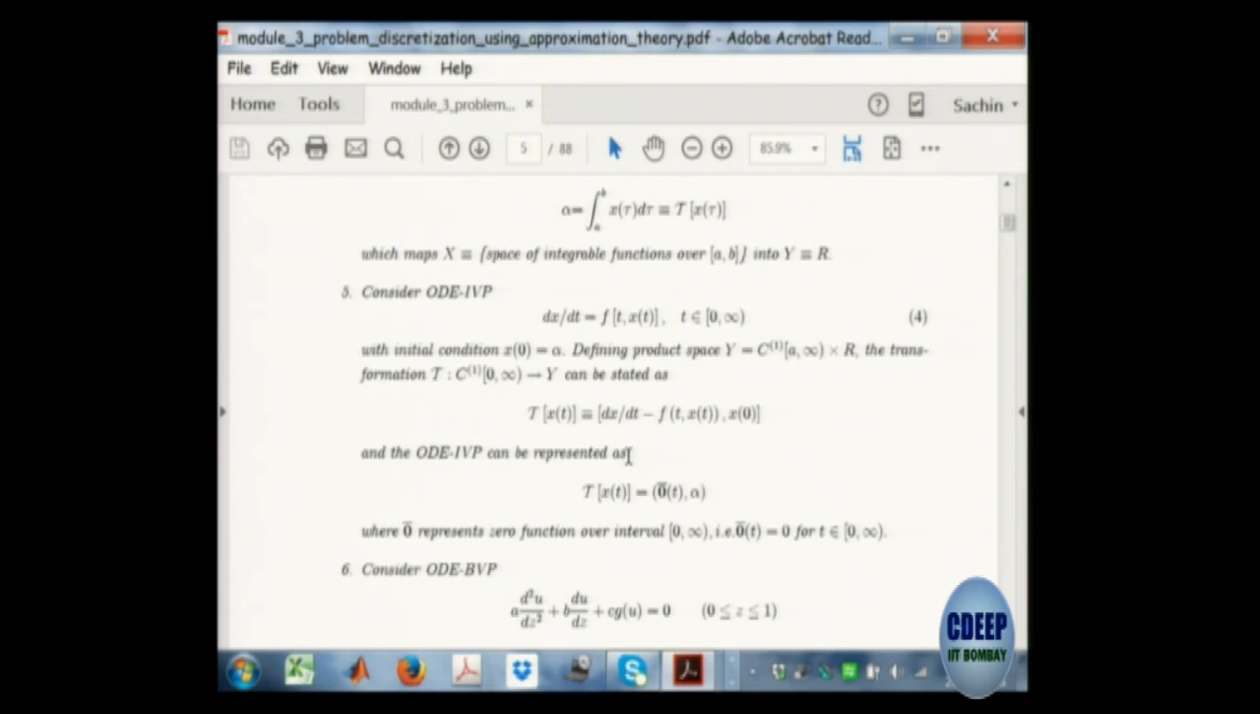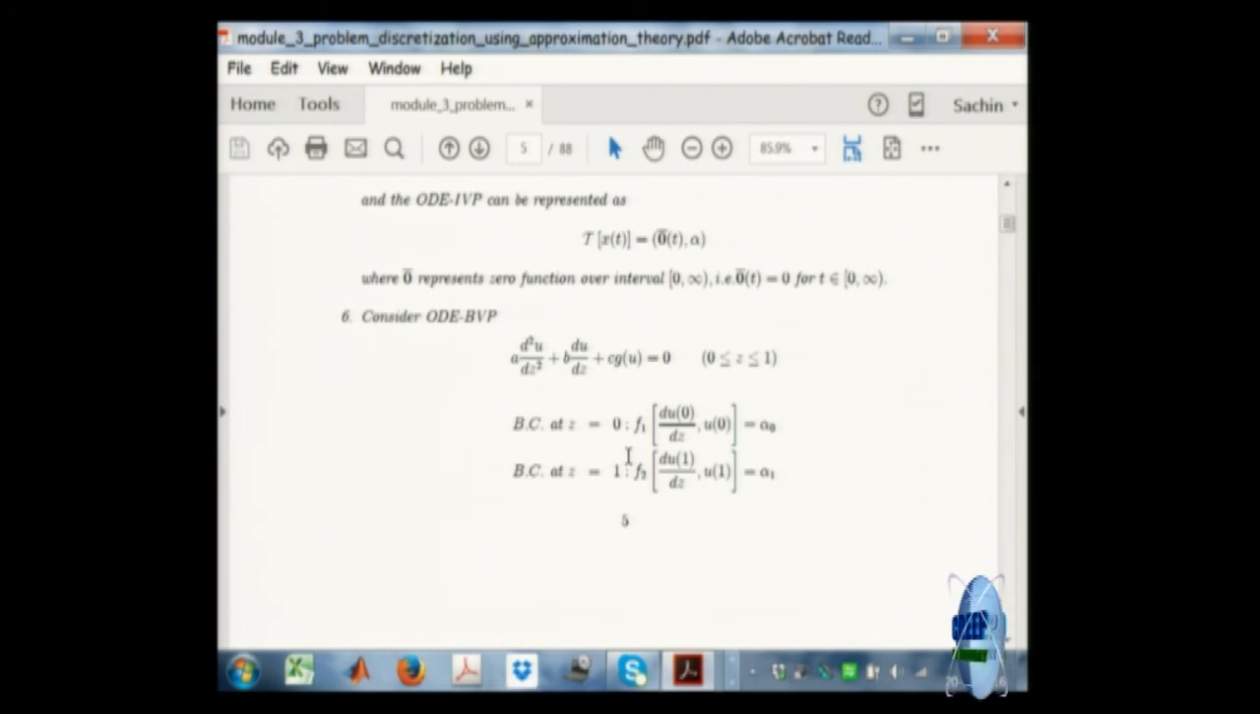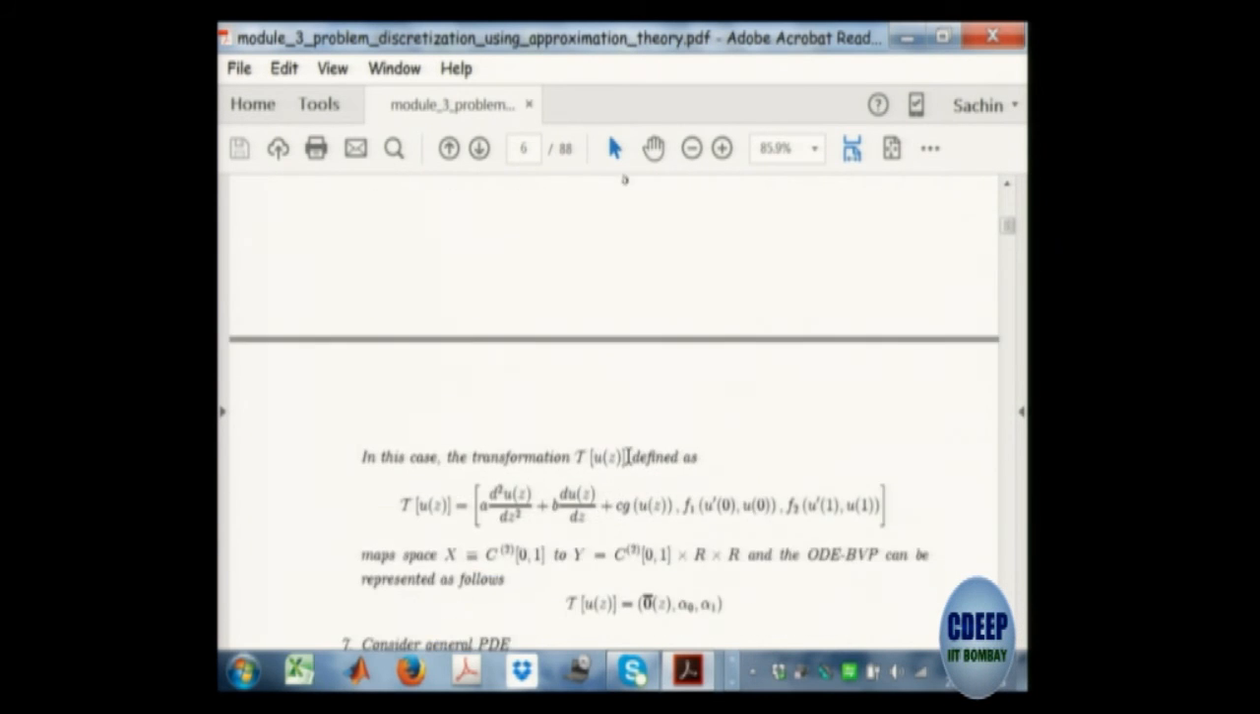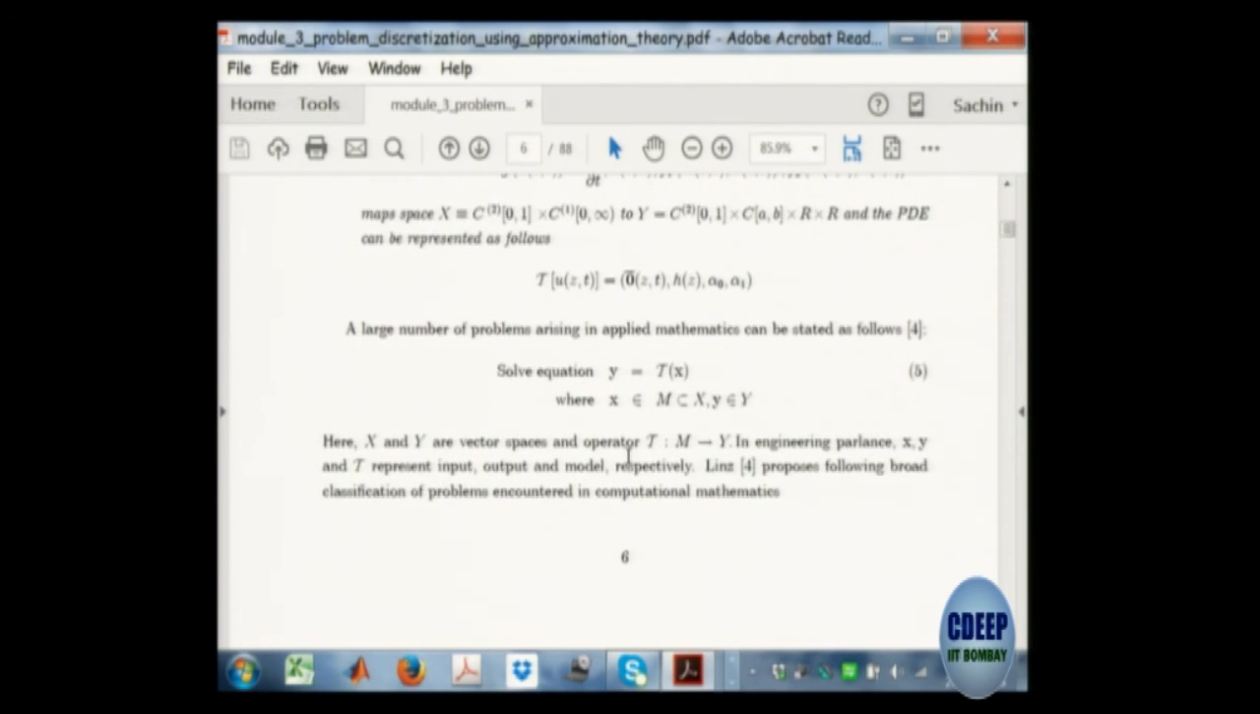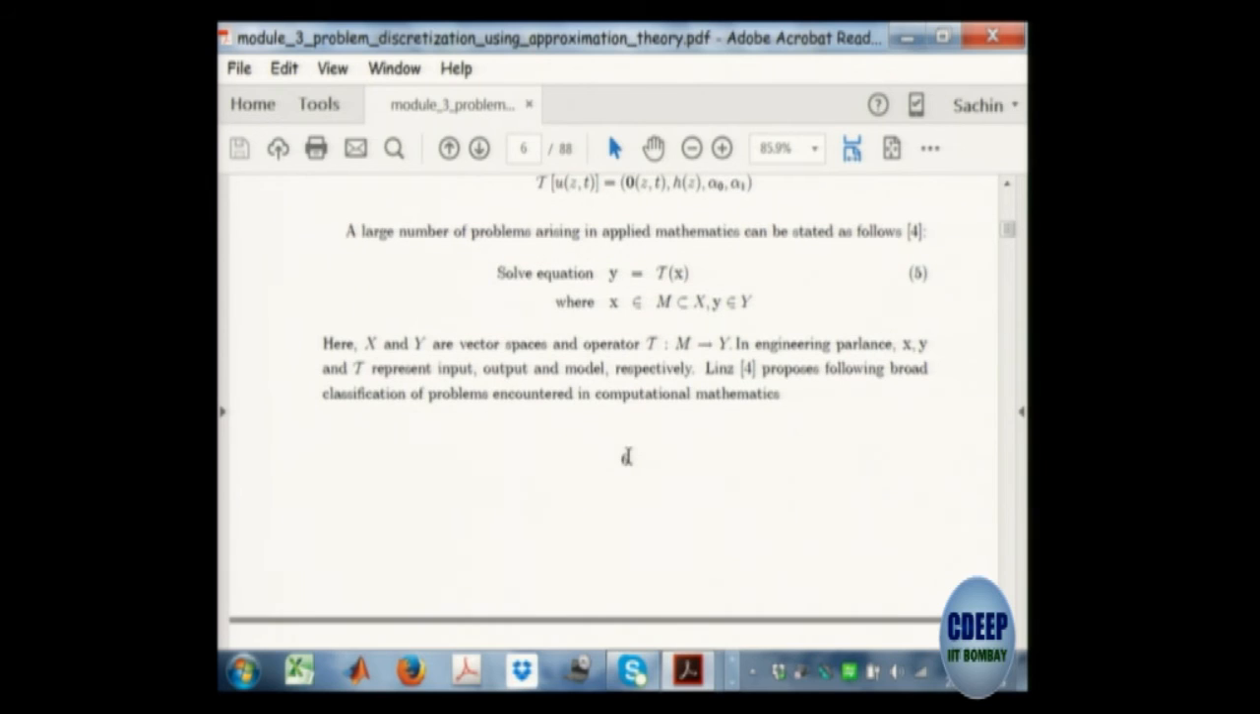Every problem you can actually map into one single problem, all the problems. Whether you take partial differential equations, nonlinear equations, anything, finally there is only one problem, which is y equal to Tx. And associated with this fundamental equation there are three fundamental problems in engineering.